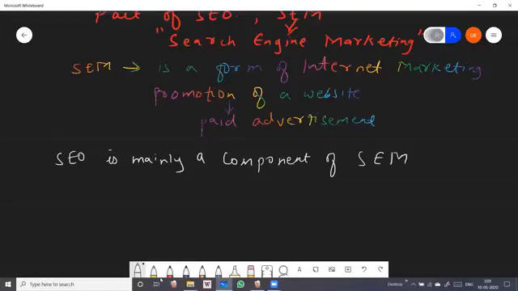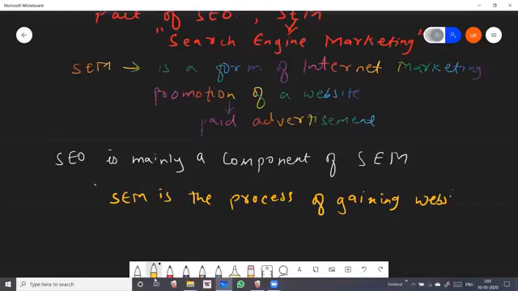So SEM is the process of gaining website traffic by purchasing ads on search engines.